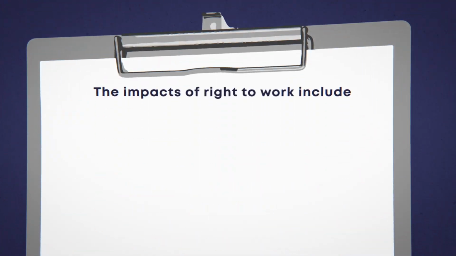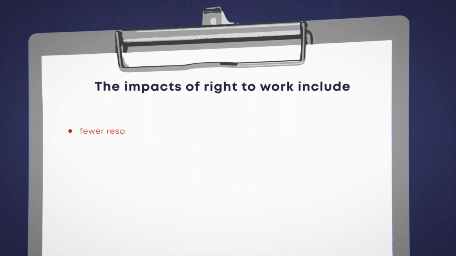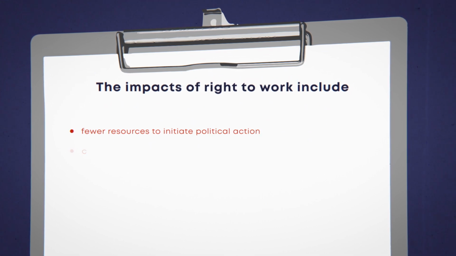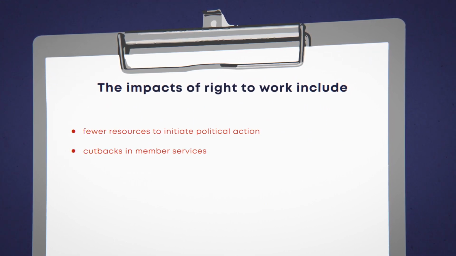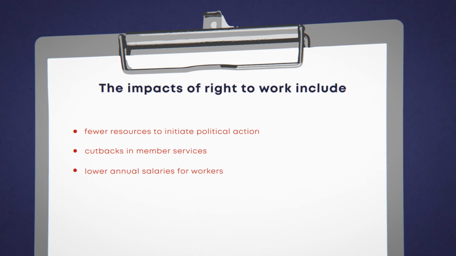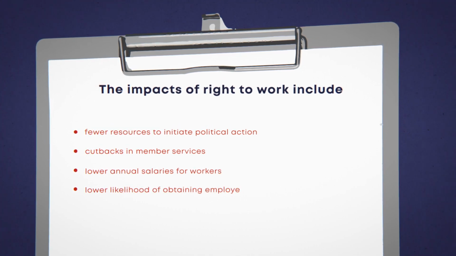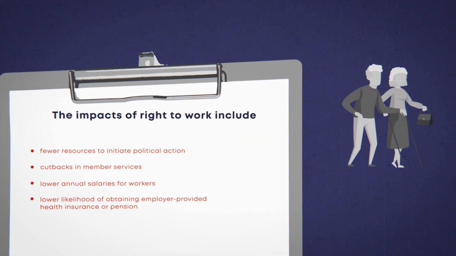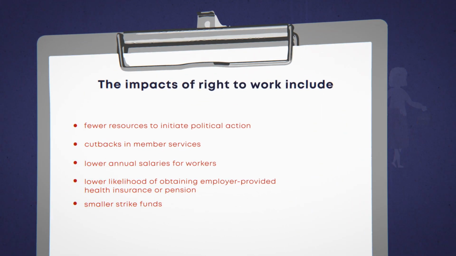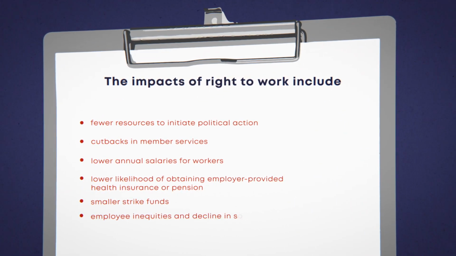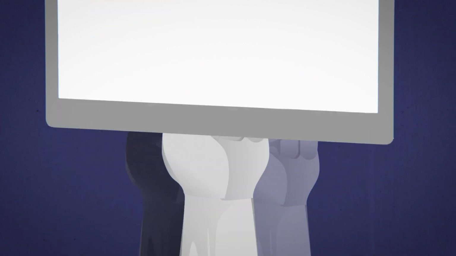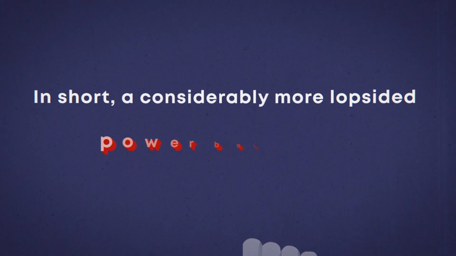The impacts of right to work appear to include fewer resources to initiate political action, cutbacks in member services, lower annual salaries for workers, lower likelihood of obtaining employer-provided health insurance or pension, smaller strike funds, employee inequities, and decline in solidarity. In short, a considerably more lopsided power balance in favor of the employer.